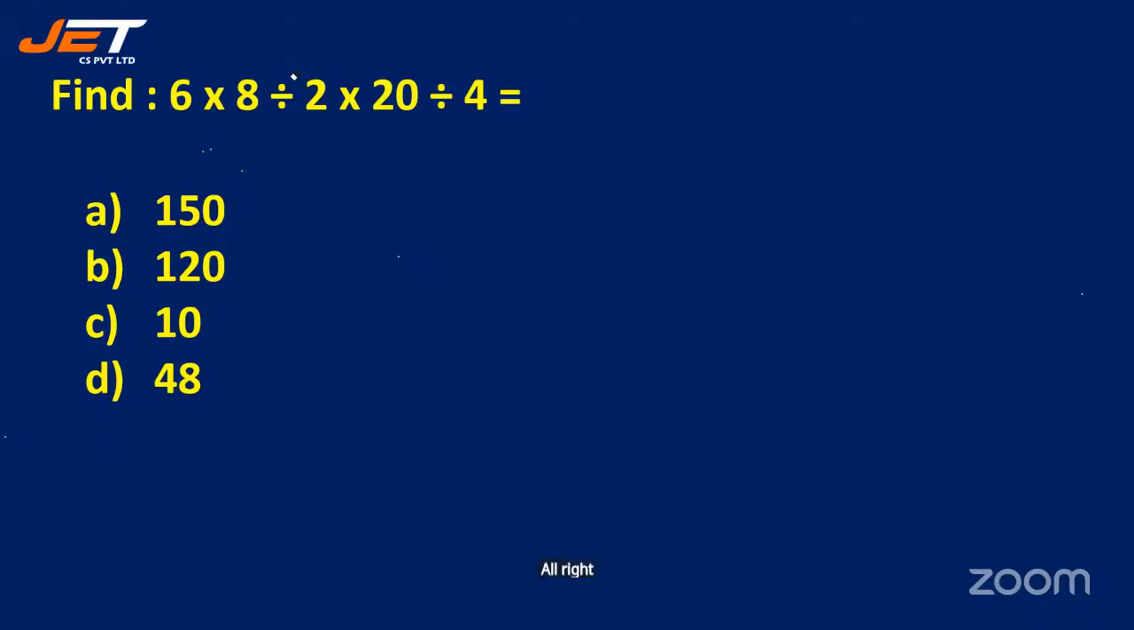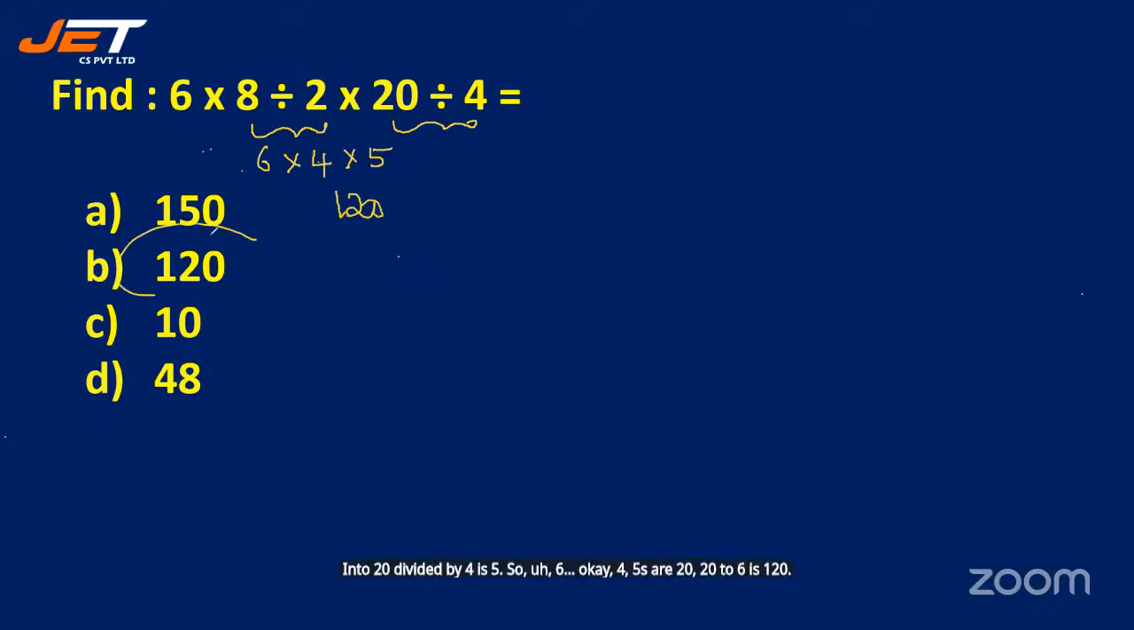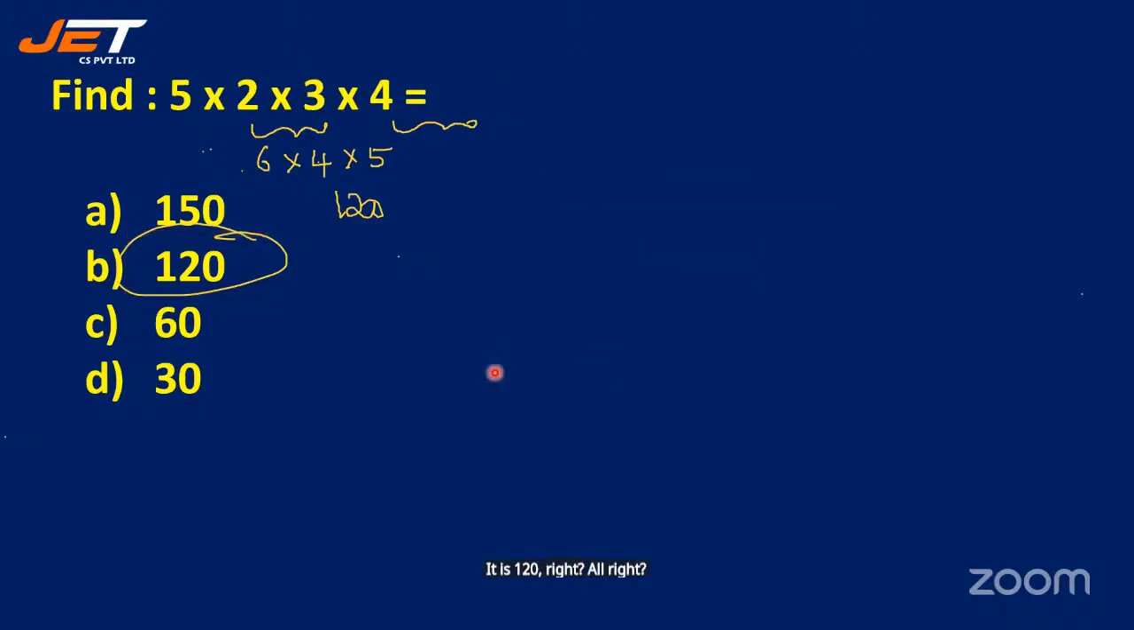All right. So here we have, yes, almost all students are giving me the correct answer, students. Let's check the answer. Let's find out how this has to be done. So we have 8 divided by 2 is 4. Okay. 6 multiplied by 4 into 20 divided by 4 is 5. So 4 5s are 20. 20 into 6 is 120. So that is why option B is correct. Let's see the answer. It is 120. Right. All right. Yes. See the next question.